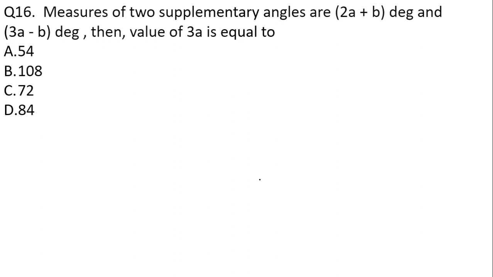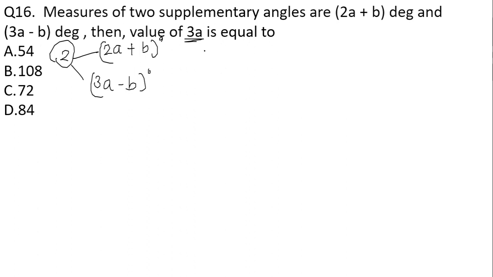The measures of two supplementary angles are 2a plus b degrees and 3a minus b degrees. Then the value of 3a will be equal to what? A very simple question. We know what values they have mentioned here: two supplementary angles, 2a plus b degrees, and the second one is 3a minus b degrees. Here we basically have to find the value of 3a.